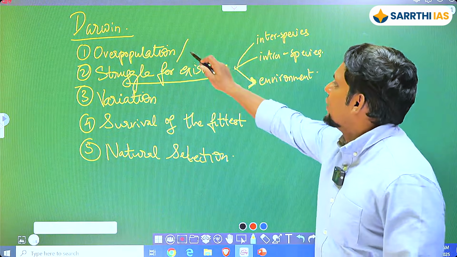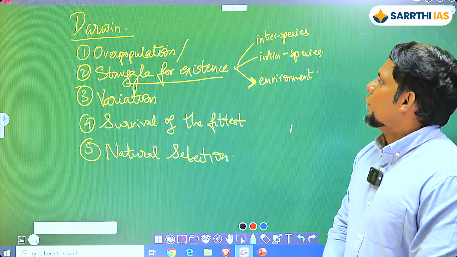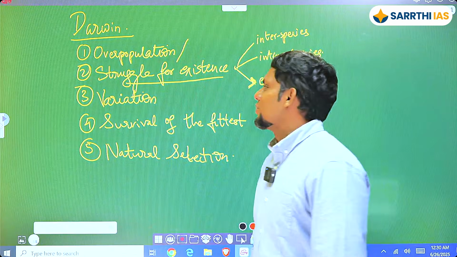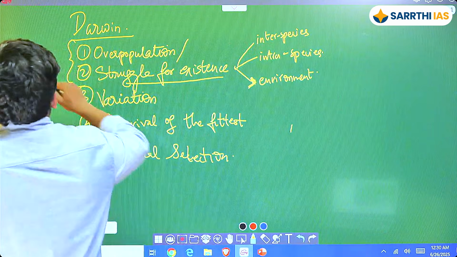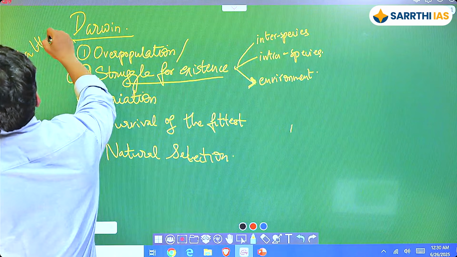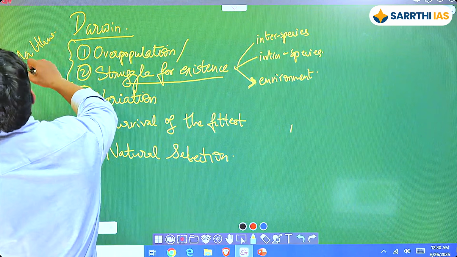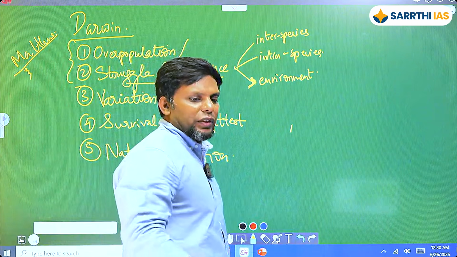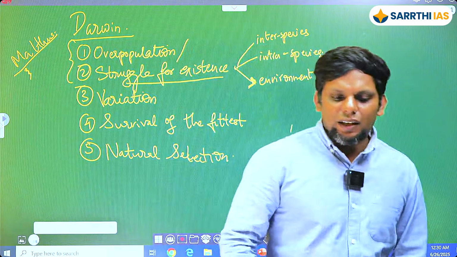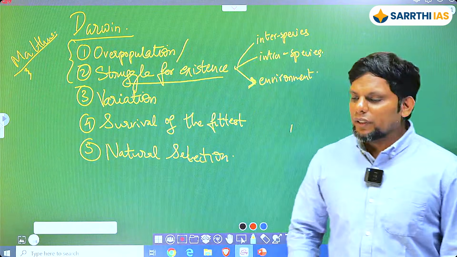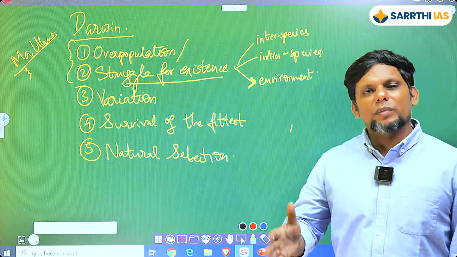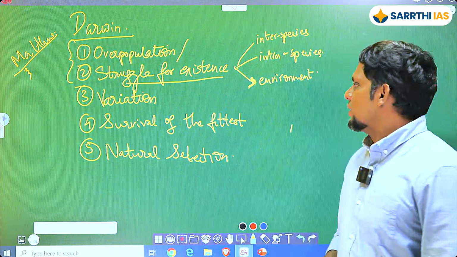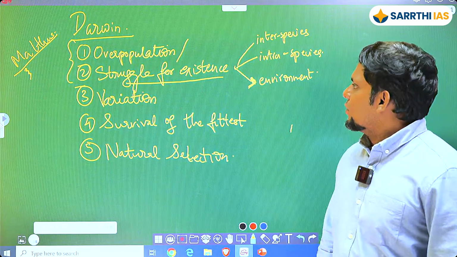Because of this kind of struggle, overproduction is going to be checked. Not everybody is going to make it. Actually, this idea comes from Malthus, so these are Malthusian principles. I won't tell you now, I'll tell you about Malthus a little later, in another topic. Population grows fast, but it will be checked because of certain things, it could be wars, it could be famine, whatever it is. So population doesn't necessarily keep growing like this. So this is what happens.